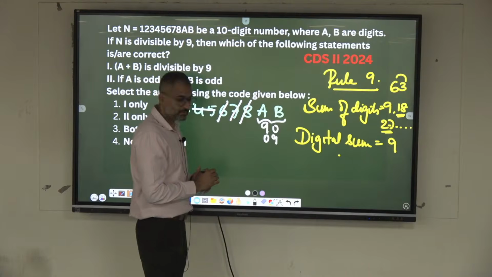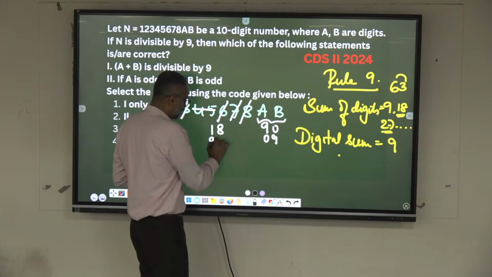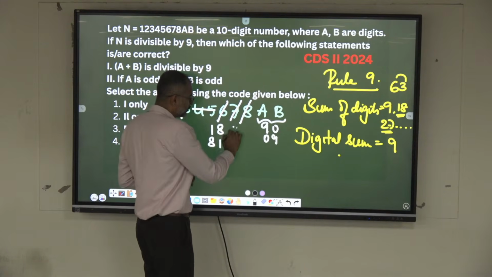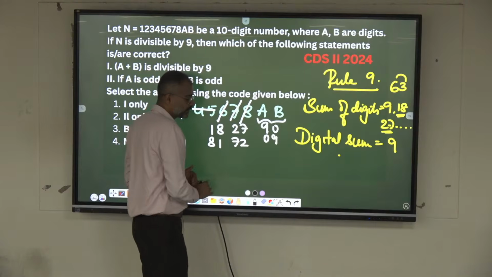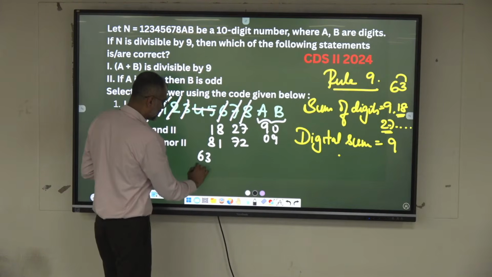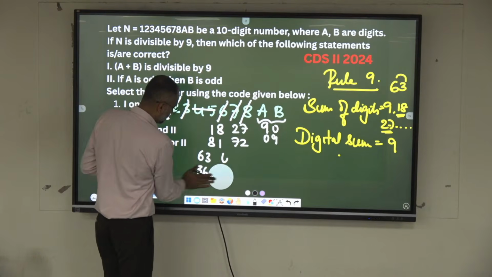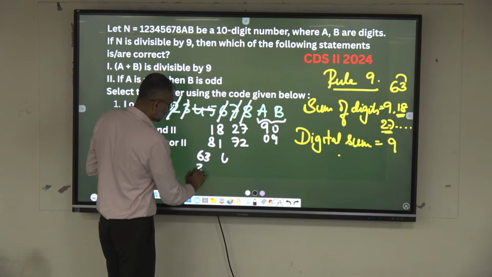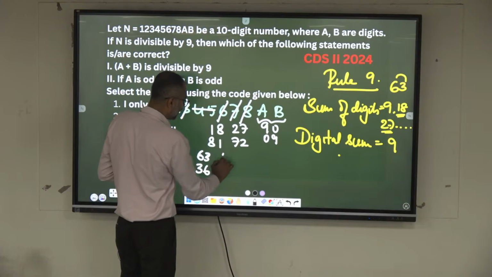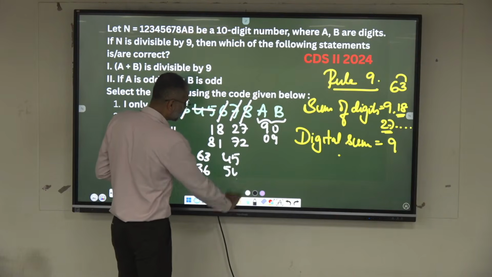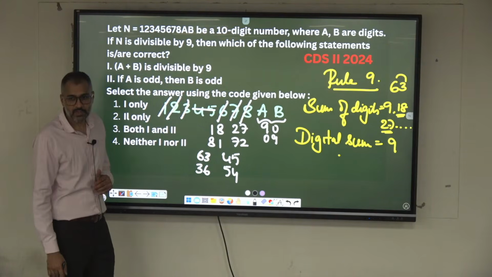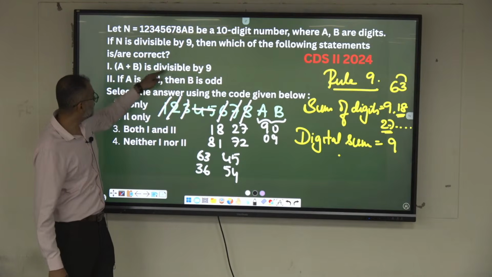Then 1, 8, 8, 1. Then 2, 7, 7, 2. Then 6, 3, 3, 6. Then 4, 5, 5, 4. Anything else? No. Understood? Now, A plus B is divisible by 9.